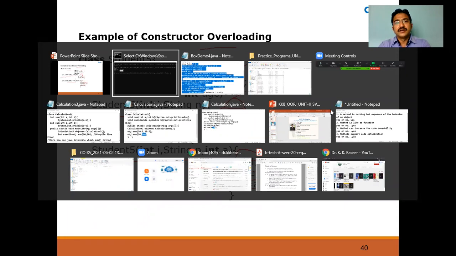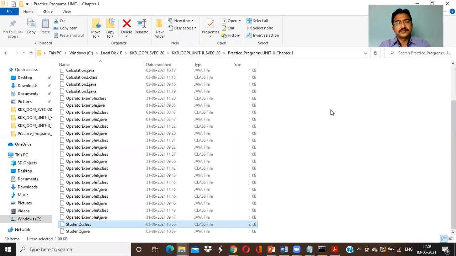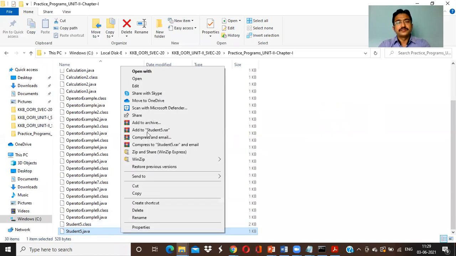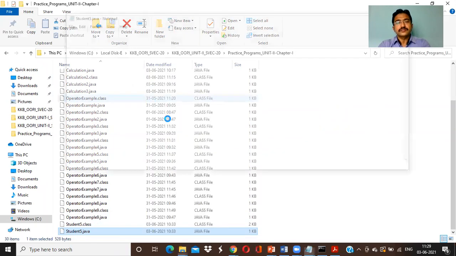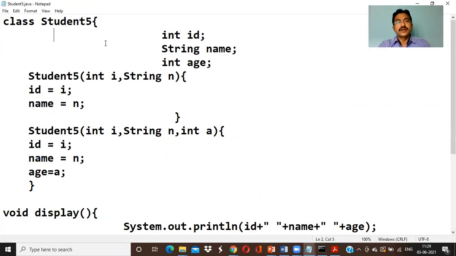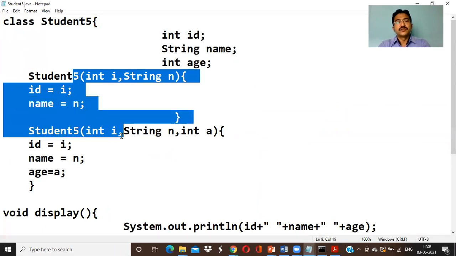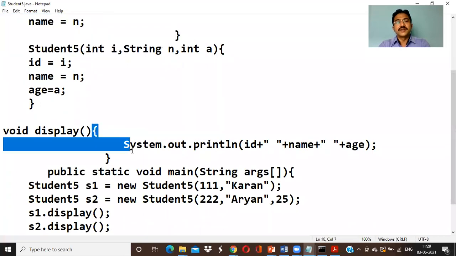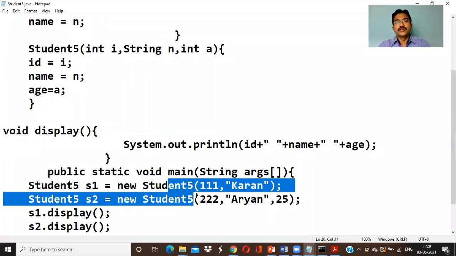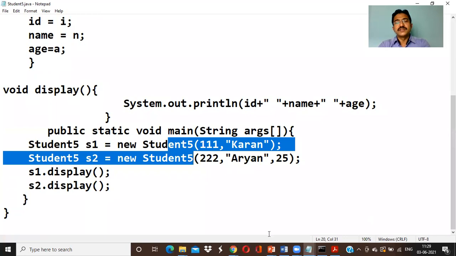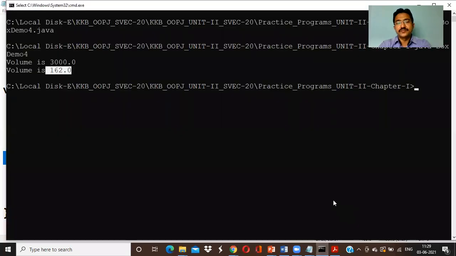And here is the student file. Okay, so here is a student file program. These are members. I'm using the two constructors, a two parameter constructor and a three parameter constructor, and then the method display, and calling the main method, creating the two objects, and s1.display, s2.display. Just to run the program.